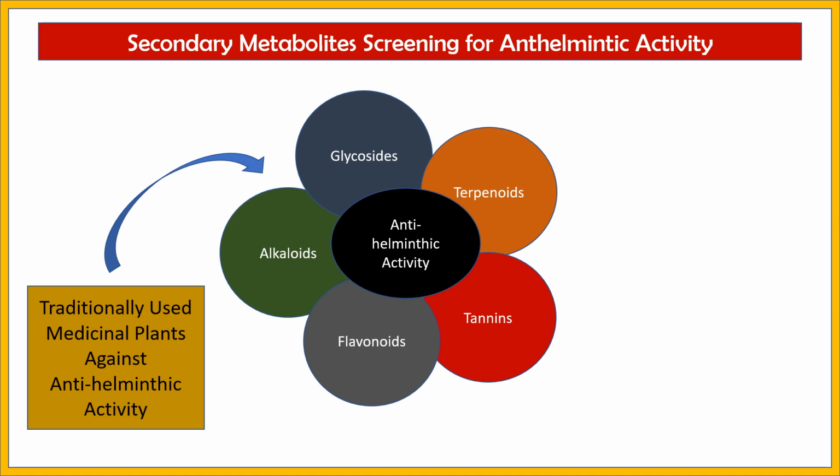So, from a research aspect, if somebody wants to carry out an anti-helminthic activity study of a certain plant, then we can screen for such secondary metabolites. If the plant is positive for such secondary metabolites, then we can go ahead with testing of the anti-helminthic activity. So this can be a screening criterion for anti-helminthic medicinal plants.